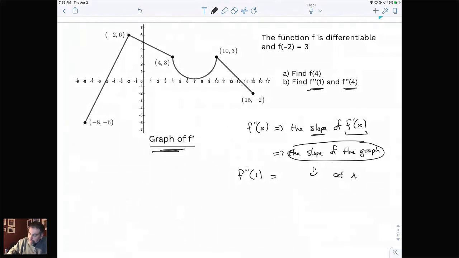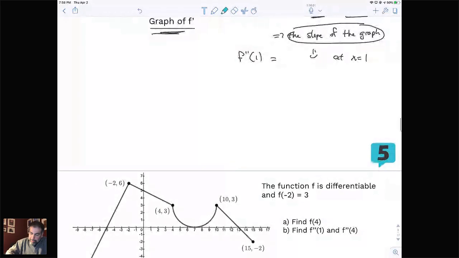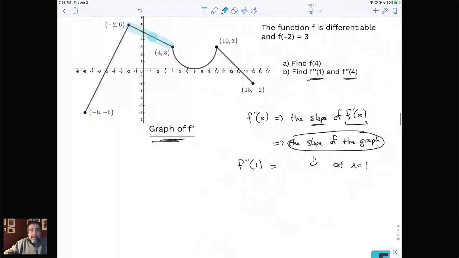at x equals 1. So in this problem, you come up here, you're like, okay, x equals 1 is right there. So I'm talking about the slope of the graph that follows that direction right there. So all we've got to do is find the rise over the run of that particular segment. Once you find the rise over the run of this segment, you know what the slope is there, okay? So the run of this guy appears to be 6, and the rise appears that it's going down 3. So that would be -3 over 6, or -1/2 in this case.